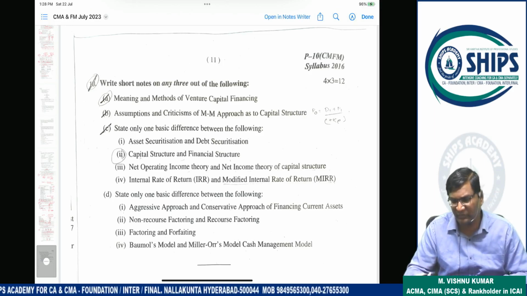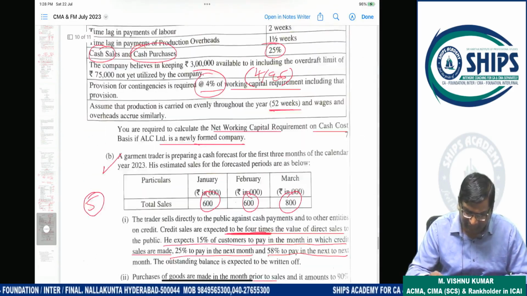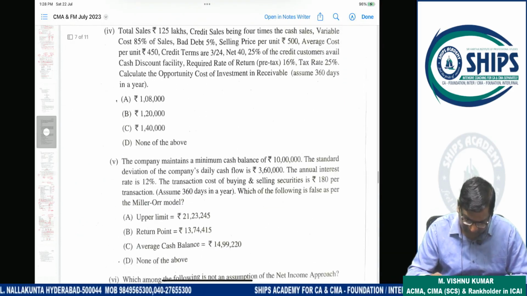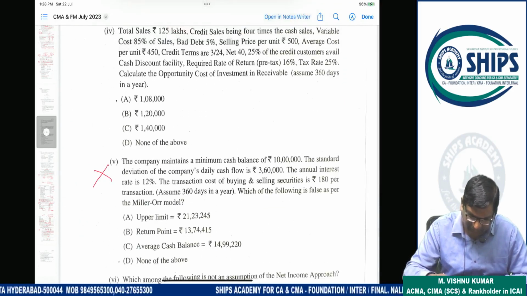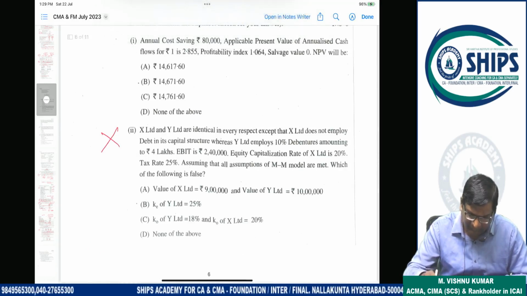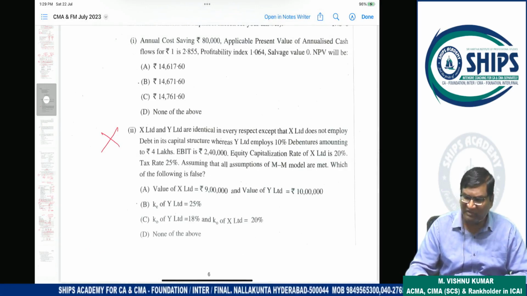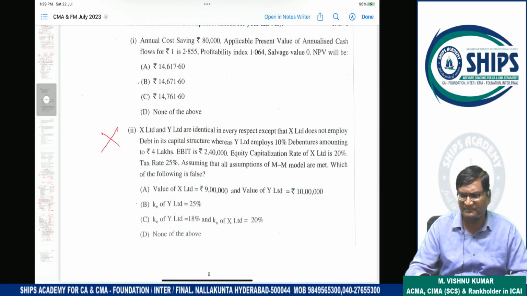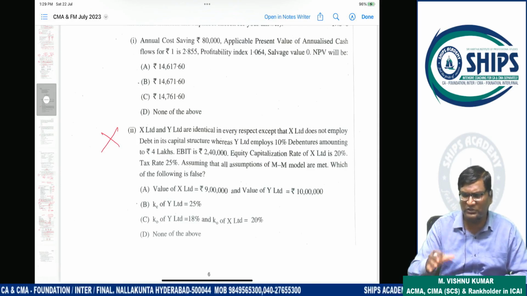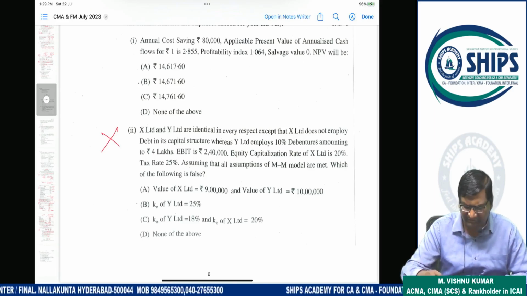So I am not explaining this theory, okay? Practical questions only we discuss. So from the entire paper, what are the questions which are difficult in nature? Already I told you, working capital management is a difficult question, and this is a difficult, time consuming question. So in FM generally time consuming questions are given. So not a very tough paper, not very tough I can say, because when you solve the question, answers are coming with your concept. Working capital tough question, I accept that. Okay, cash budget easy question tha.